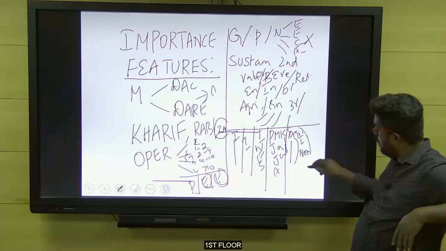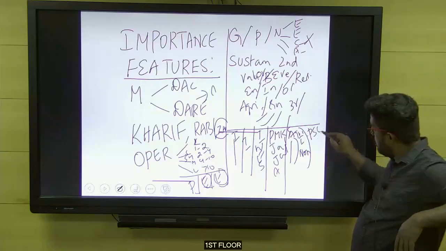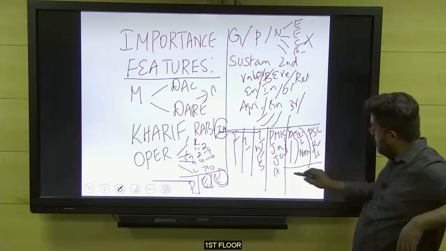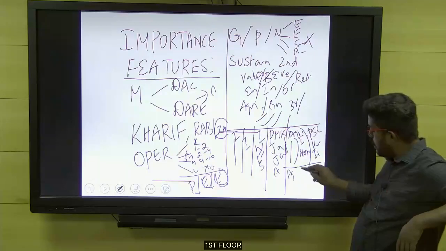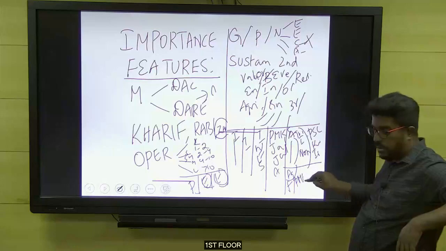Then we learned about the mechanisms we have. There we learned about the PSL, then the Kisan Credit Cards, then the interest subvention scheme, all those things we covered. Then we learned about agricultural insurance today. We started with what is meant by insurance, then why insurance is a failure in our economy. Then we learned how the Pradhan Mantri Fasal Bima Yojana is beneficial to the farmers.